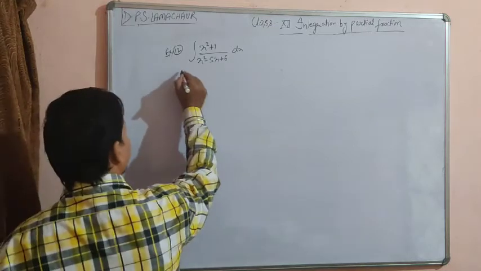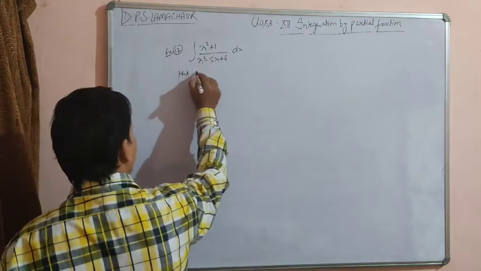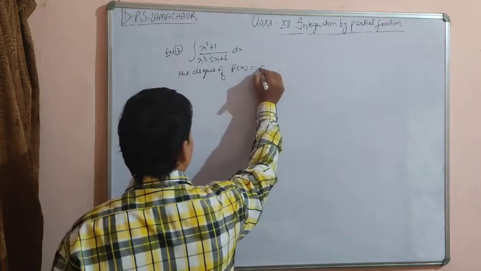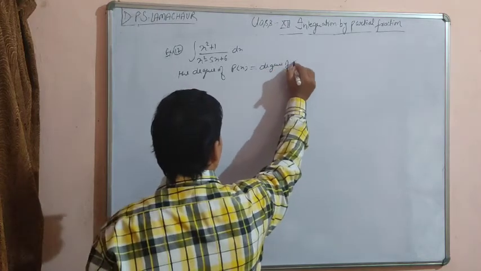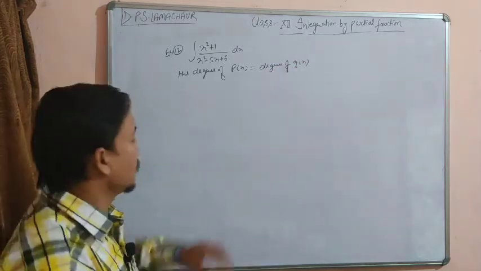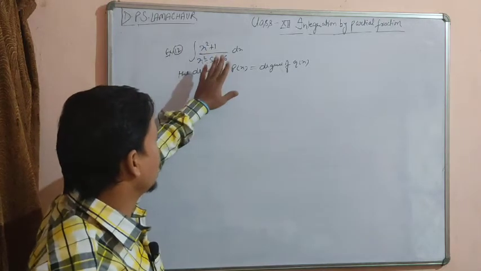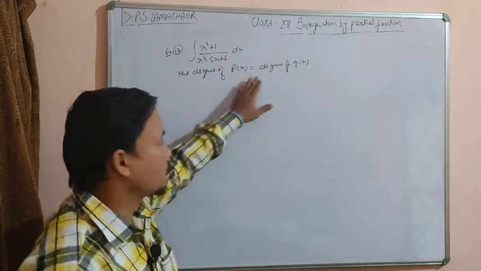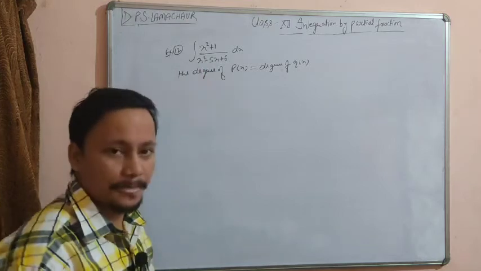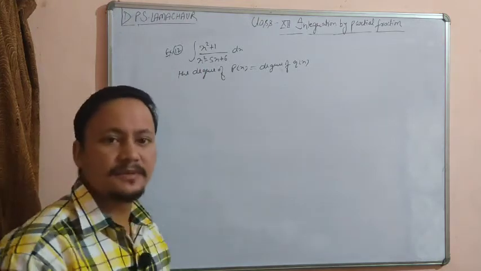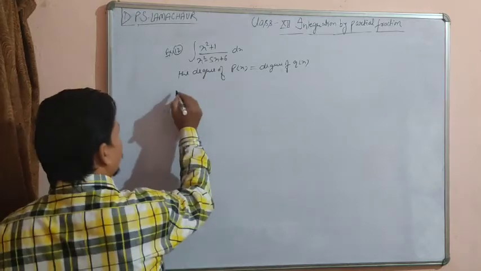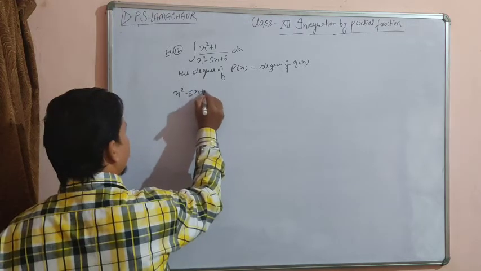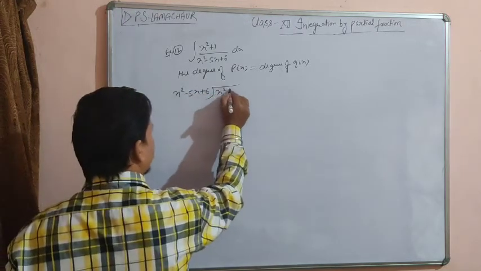Now see here, the degree of px is equal to the degree of qx. You can check it. In the numerator we have a quadratic polynomial and in the denominator we also have a quadratic polynomial. So the degree of numerator and denominator is equal. Now first we have to divide it and break it in the form of rx plus p1x upon q1x. So we divide x square plus 1 by x square minus 5x plus 6.